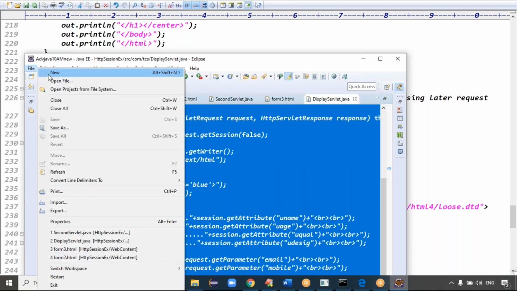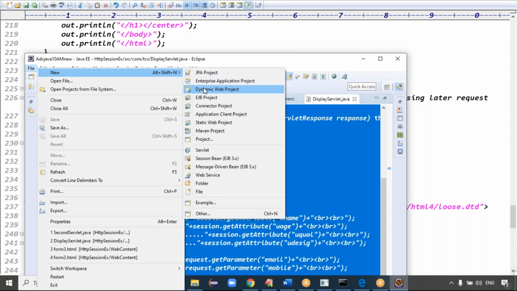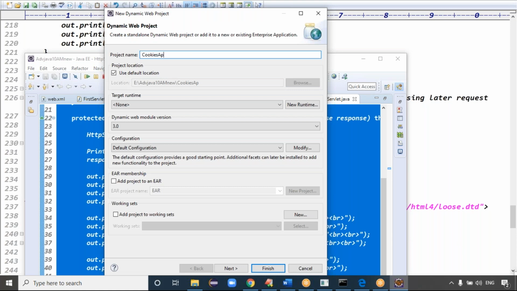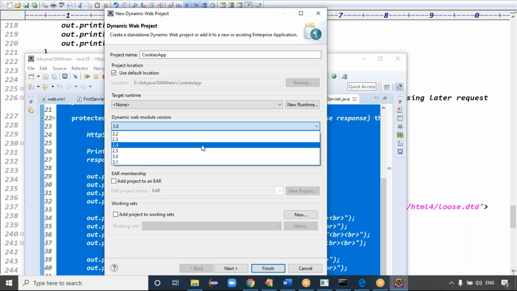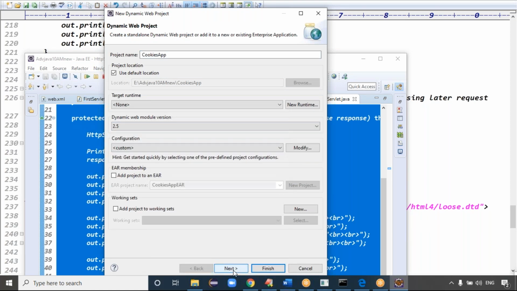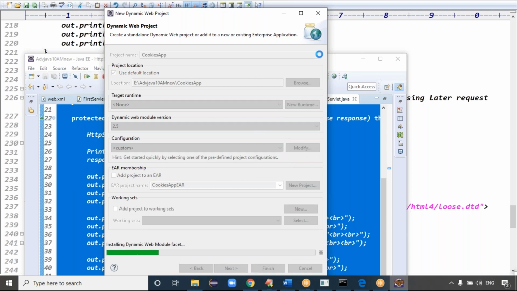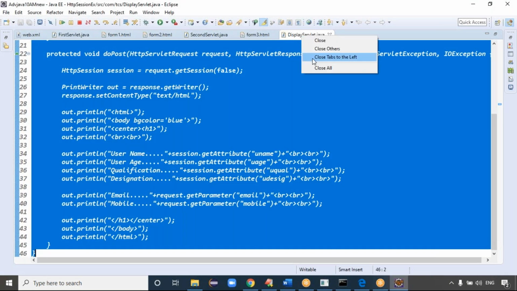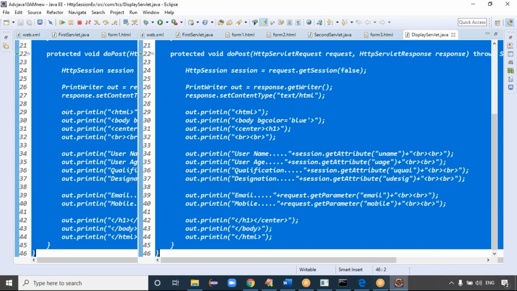Let's go to the file menu, project, click on new. I want to create a dynamic web project named cookies app. Module version is 2.5, click on next, finish. Then the cookies project is ready. First, please create the 3 forms. Can I copy the 3 forms from the previous project? Just close this.